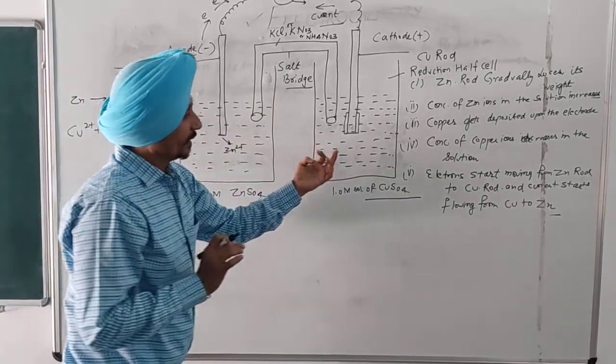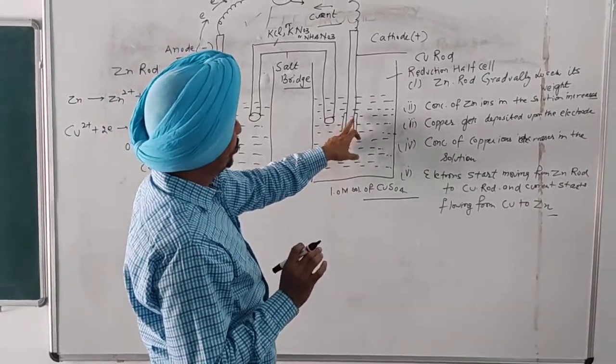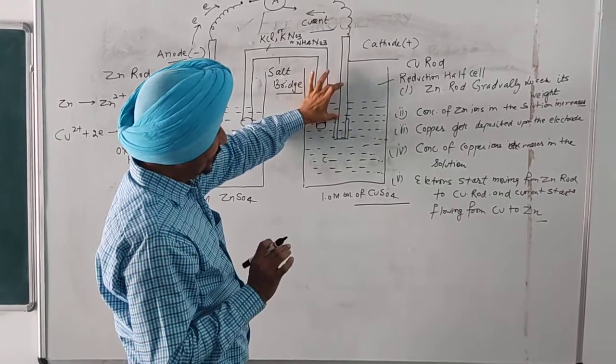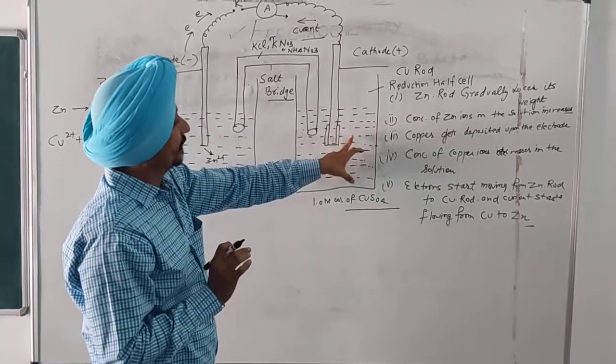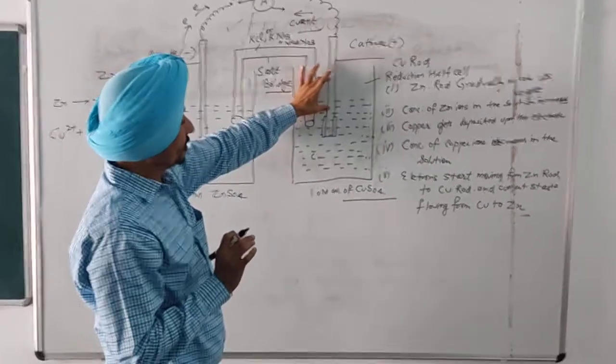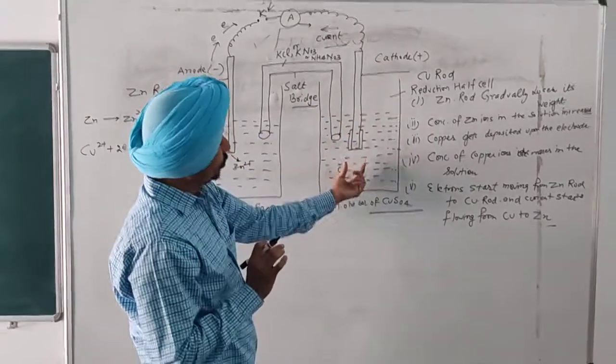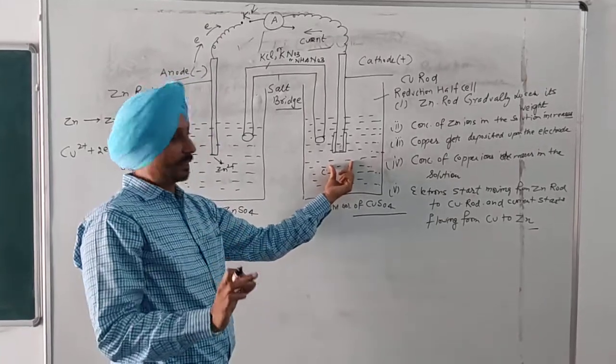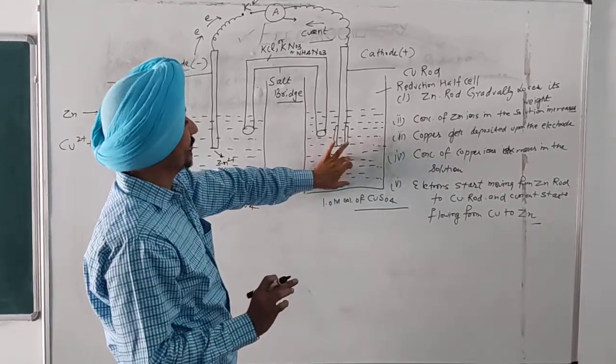Similarly, copper gets deposited over the copper electrode, because reduction takes place in the reduction half cell where copper ions get reduced to copper. Then the accumulation of negative sulfate ions in the copper sulfate solution increases.